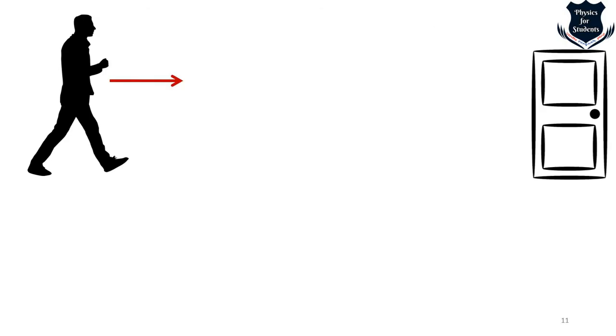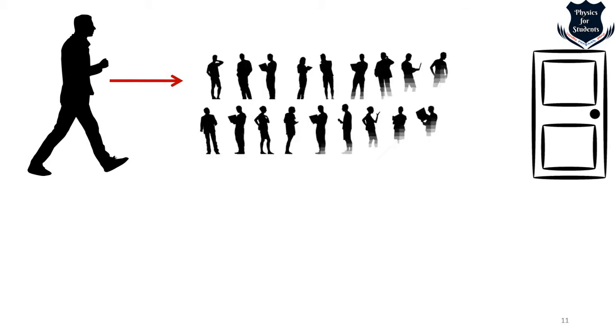Now, for example, I take a very simple example. This is a person who wants to move to this gate or to the door. This is the line showing that he will be moving towards this. And I find a lot of people around there. Somebody is obstructing, somebody playing, somebody on a mobile, boys, girls, women, men, etc.